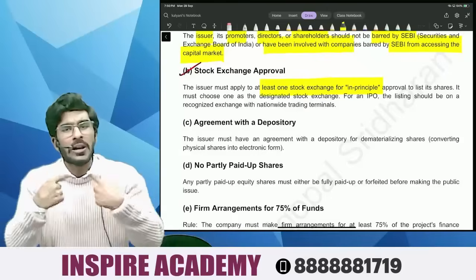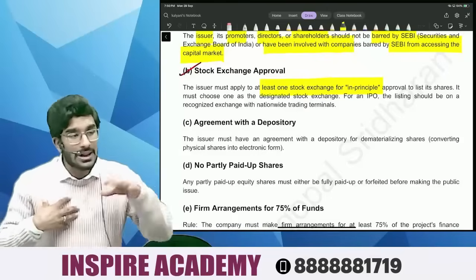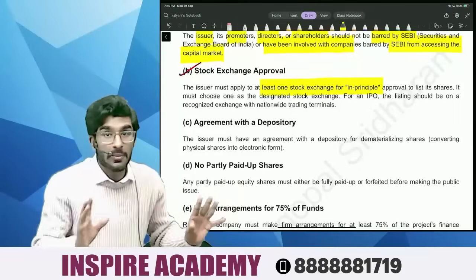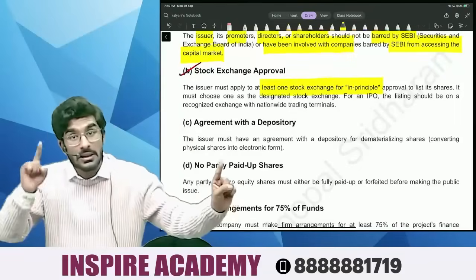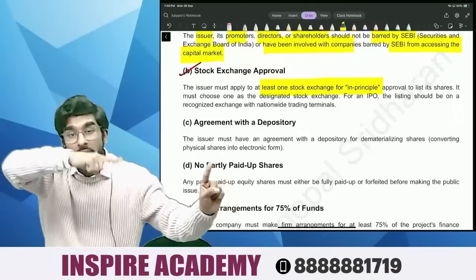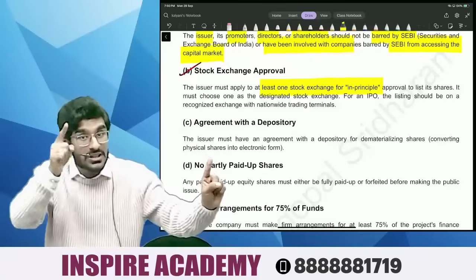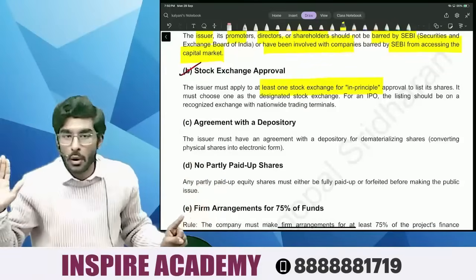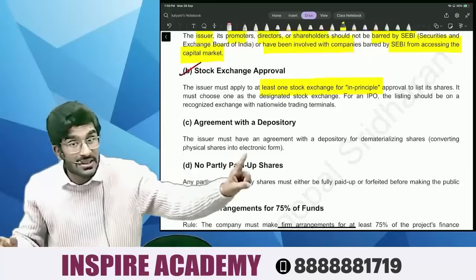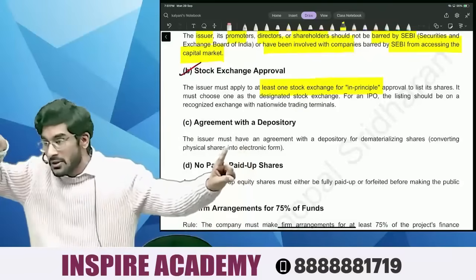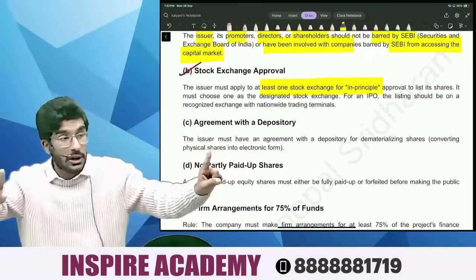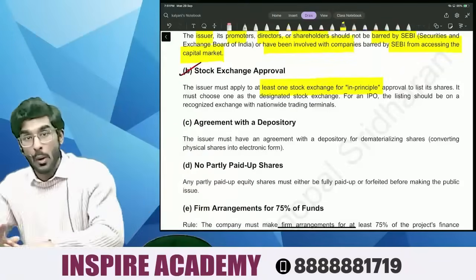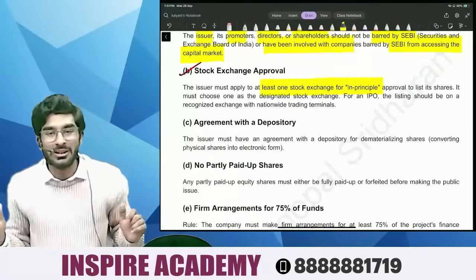Now, what is the meaning of in principle approval, people? If Lenskart has appointed NSE as the designated stock exchange, that means what, people? Now NSE is supposed to check all the conditions for Lenskart to go for an IPO. Now NSE is responsible that Lenskart complies with all the conditions. BSE will not check. NSE will check that all the conditions have been complied with. Now what are the conditions? That is what we are studying, people.